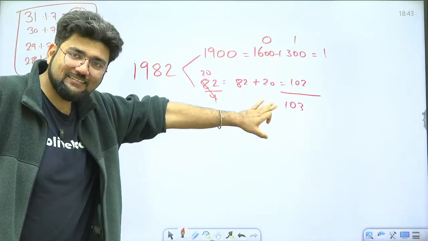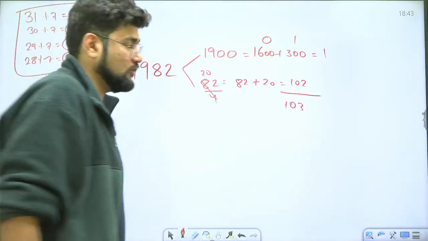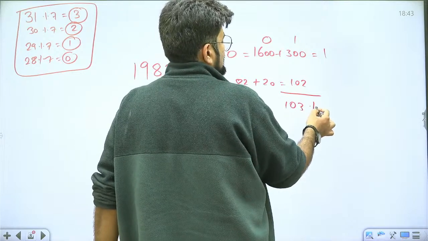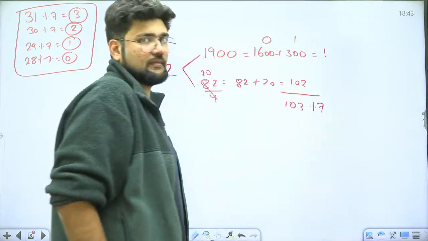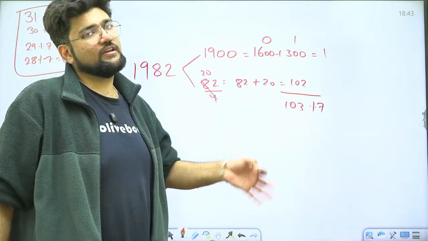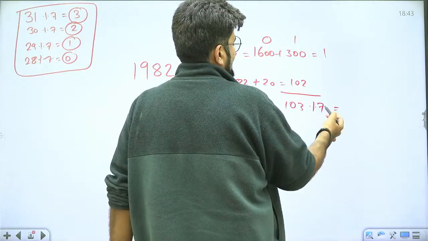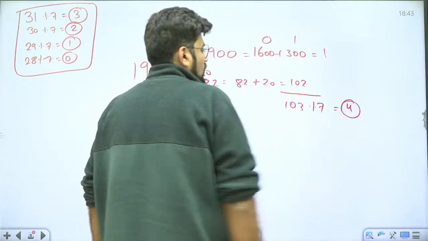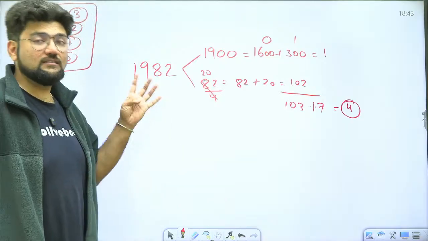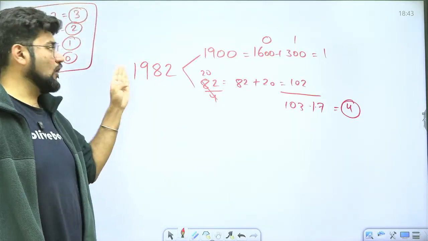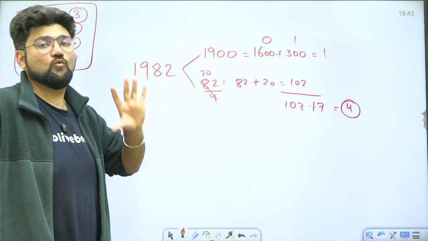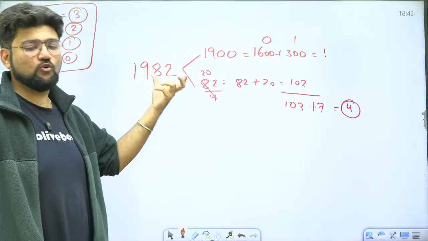But is this a considerable number? No. So what do we do? We'll take the remainder with 7. Okay, 7 into 14 is 98. That's the closest one. So we'll subtract 98 and how much are we left with? 4. So there are 4 odd days, 4 considerable odd days in 1982 years.